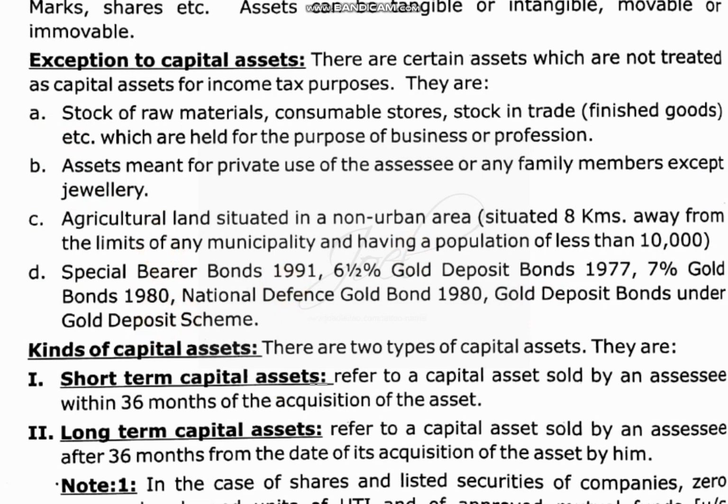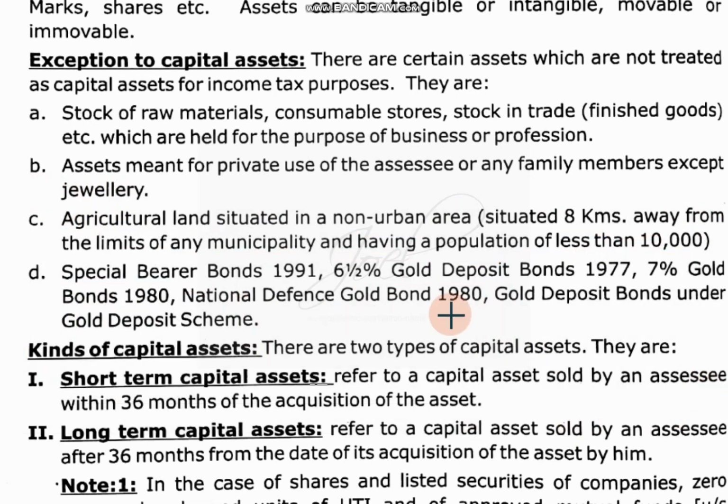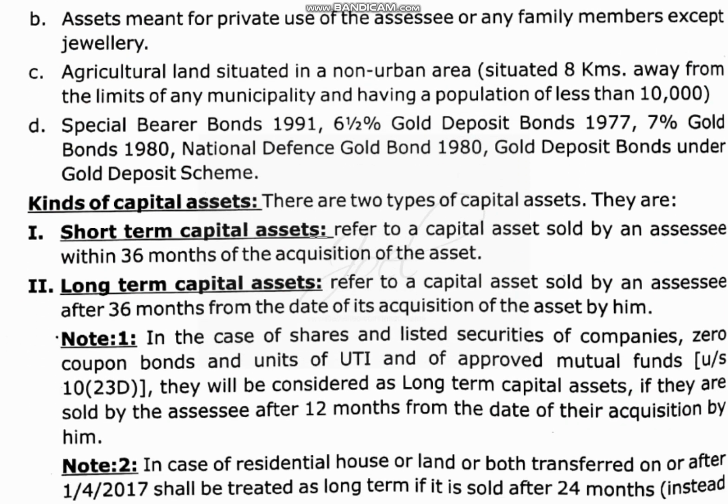Then one more thing you have to see here: agricultural land situated in a non-urban area away from municipal limits is not called a capital asset. Special bearer bonds, gold deposit bonds, gold bonds, national defense gold, all these are not called capital assets. So these are the 4 exceptions for capital asset. Other than those, whatever you get, we will call it capital asset.